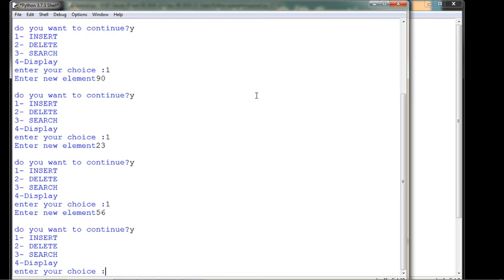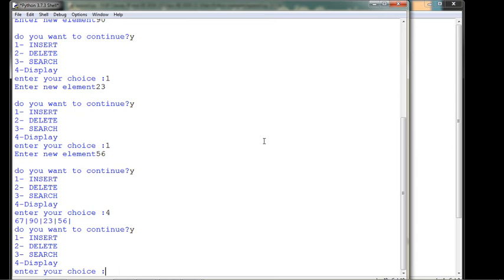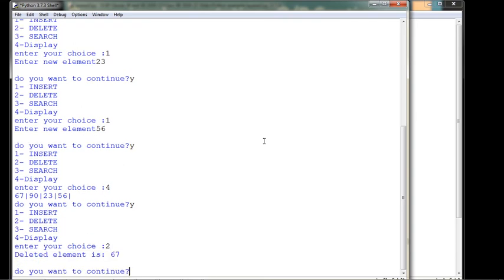So I am choosing choice number 4 to display. As soon as I enter choice number 4, 67, 90, 23, 56, in the same sequence as I have entered, a queue with four elements has been created. Do you want to continue? Yes. Now, suppose you want to delete. I have pressed 2. As soon as I press 2, the front element 67 should be deleted. So as you can see, the deleted element is 67.